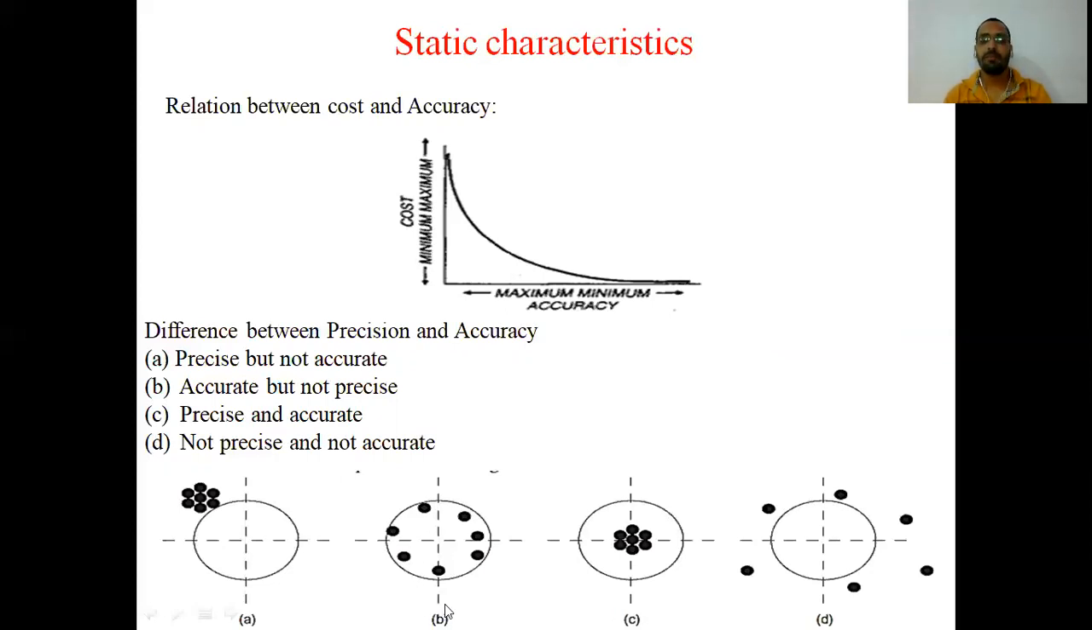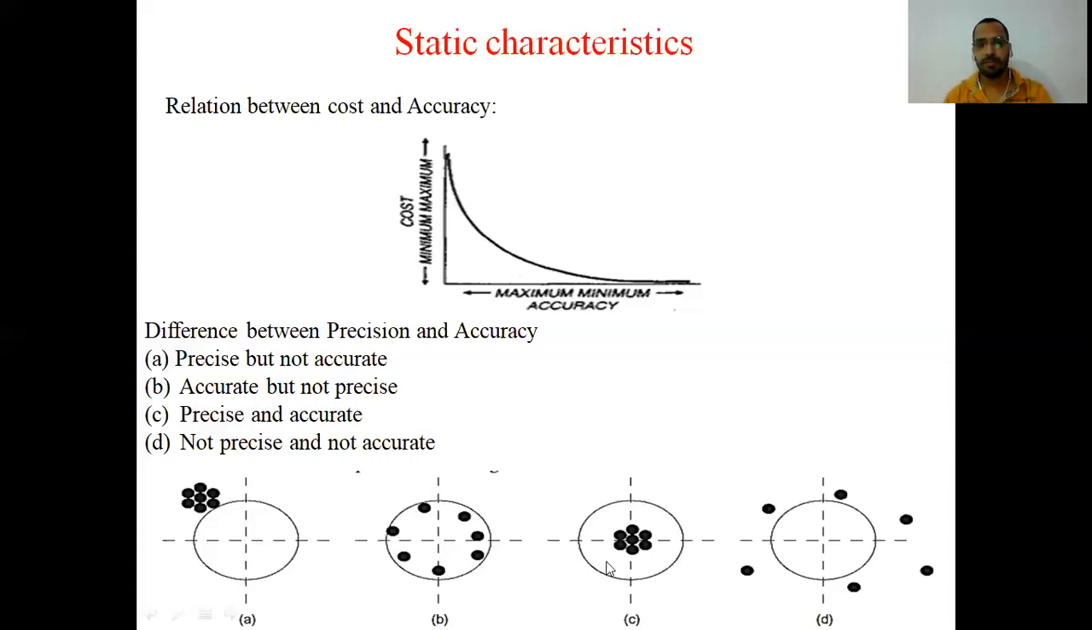Now in diagram B, we see that this is the target point, but all the darts are very far from each other. So this diagram is an example of accurate but not precise. By accuracy, all darts are in the circle. Therefore this is accurate but not precise, because they are very far from each other.